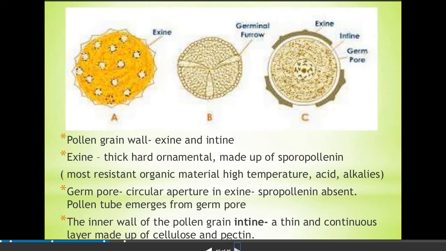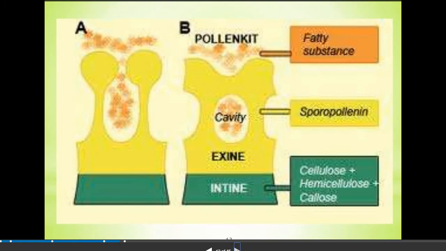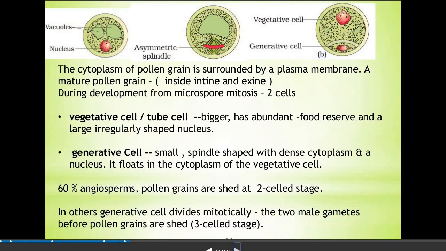The inner wall of the pollen grain is the intine. It is thin, continuous, and made up of cellulose and pectin. Here you can see in the structure the exine, the outer layer where the sporopollenin is present, and the intine, containing cellulose, hemicellulose and other substances.